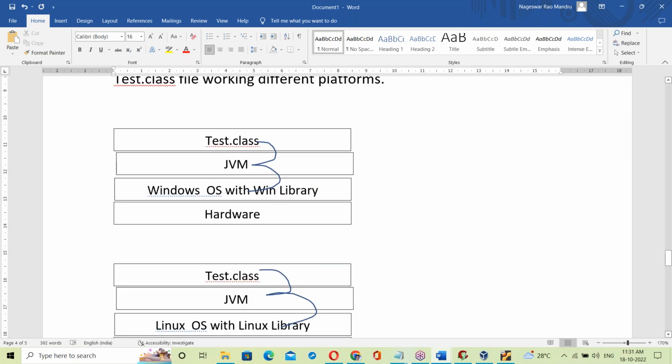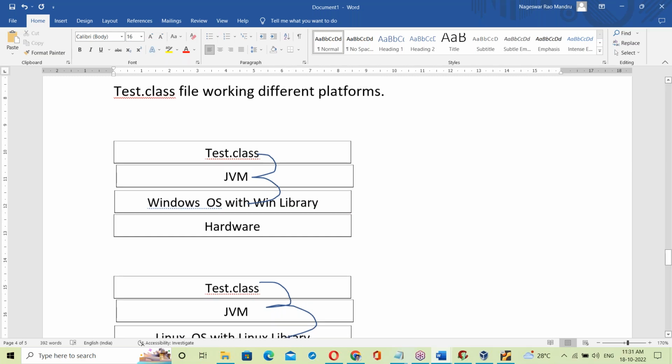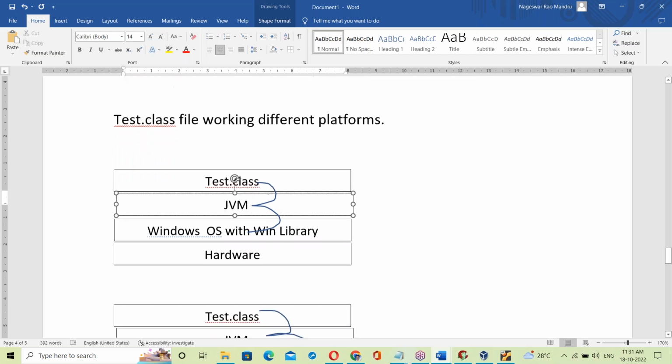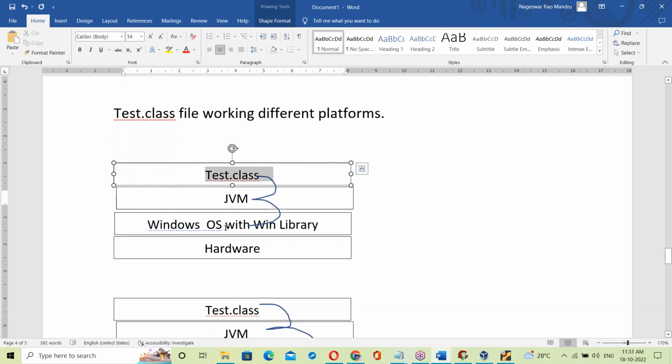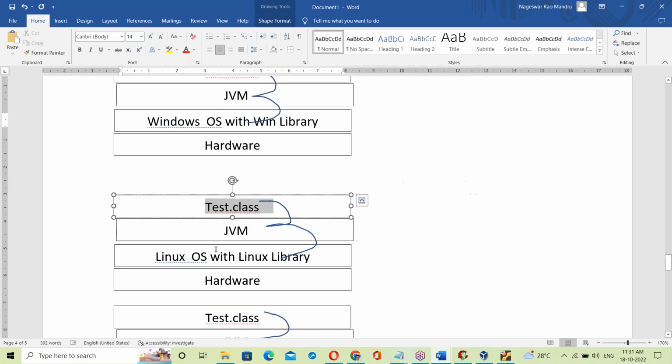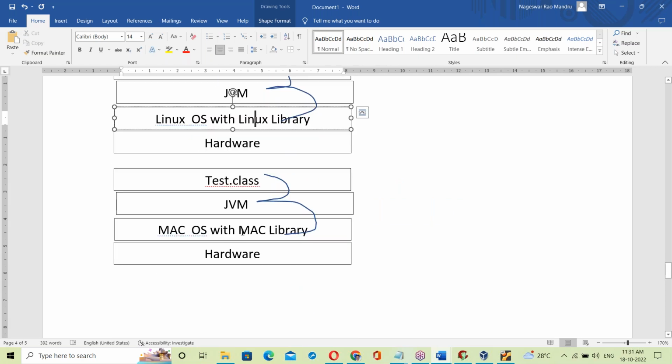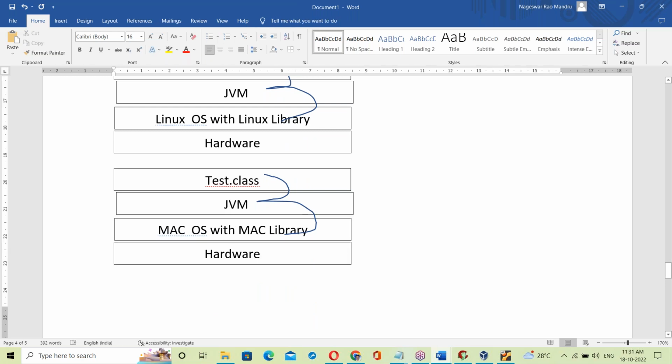You guys may be getting some doubts. See here, if the .class file runs on Windows OS, the Windows JVM links to the Windows OS library. For the same .class file on Linux OS, the Linux JVM links it to the Linux OS library. Same thing on Mac OS, linking to the Mac library.